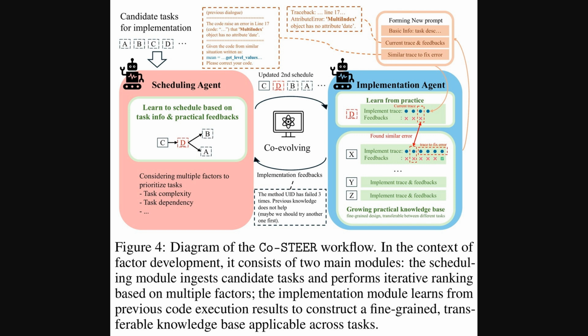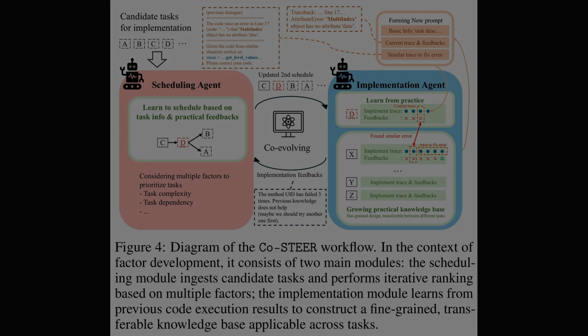This agent tries to execute the task, learns from any errors or feedback, for example, if a piece of code has an attribute error, and uses this experience to refine its approach. This feedback also loops back to the scheduling agent, influencing future scheduling decisions. It's a co-evolving process, building up a practical knowledge base.